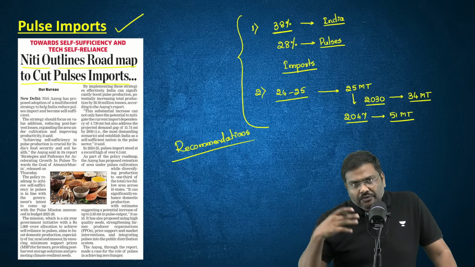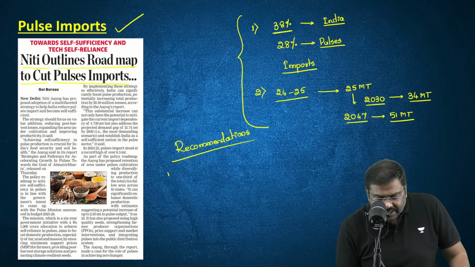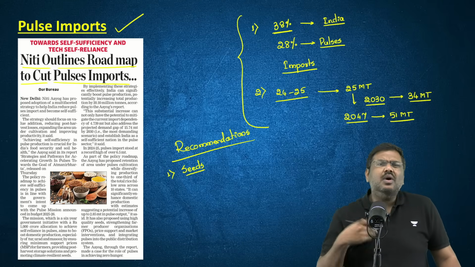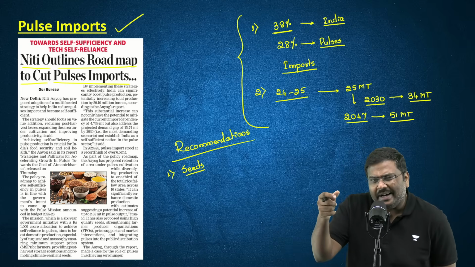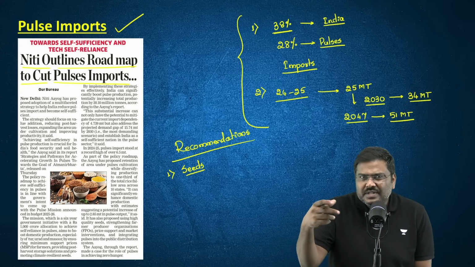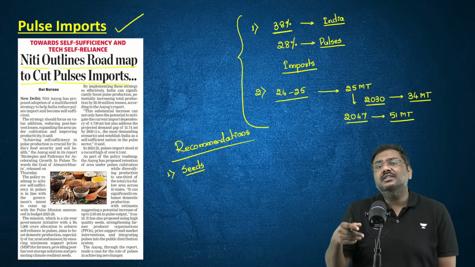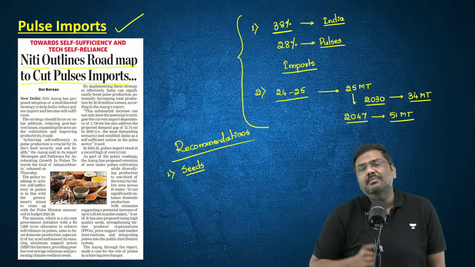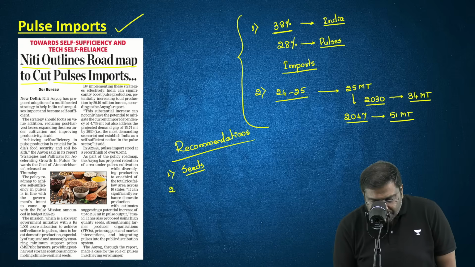For example, Niti Aayog recommends that better quality seeds must be made available. There are certain regions where certain kinds of seeds can be cultivated. So seeds with better productivity, focused on one region, must be made available to the farmers. The government should also go for procurement,